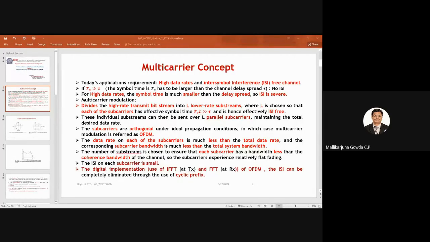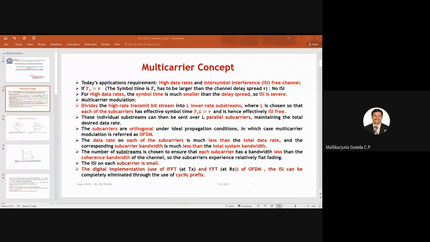Now the number of substreams will be chosen such that each subcarrier has a bandwidth less than the coherence bandwidth of the channel. So this is another requirement. If the subcarrier bandwidth is less than the coherence bandwidth of the channel, then the subcarriers will be experiencing flat fading. Flat fading means the channel behaves almost flat, and there will be no variations in the signal amplitude. So with that, the intersymbol interference on each of these subcarriers will be very small.